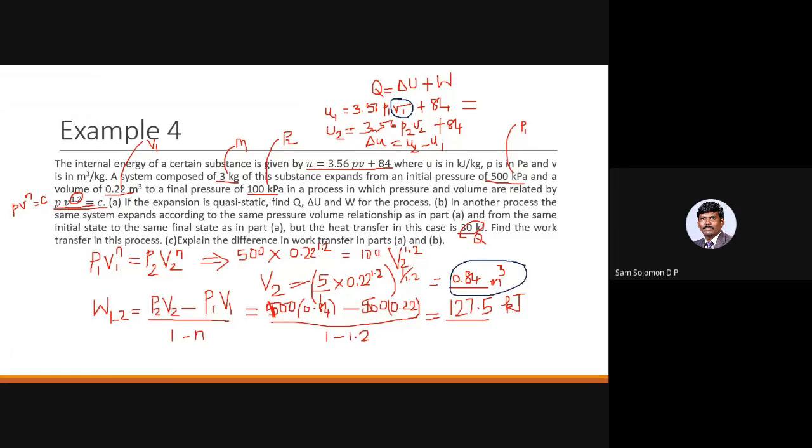So you have to first convert the volume into specific volume and then substitute it in this equation. When you convert volume into specific volume, you should divide the volume by mass: V1 divided by M.